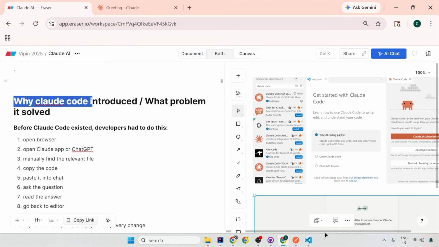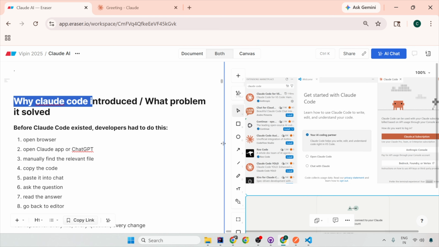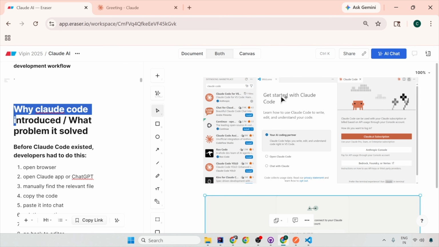One thing that I could not show you there is that as soon as you get started with Claude Code, it will ask you about your AI coding partner. You can open Claude Code, you can chat with Claude, or you can have your coding partner. This is what you have to open, because this is only one time. You have to add the subscription of Claude AI to Visual Studio Code, and I already have it installed. That is why it does not show that to me.